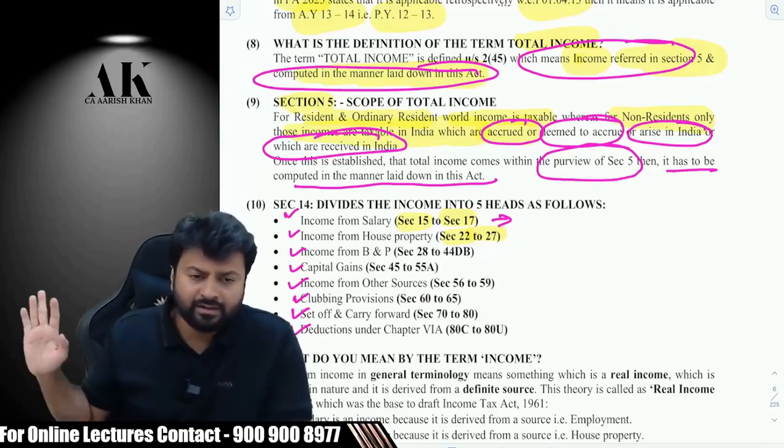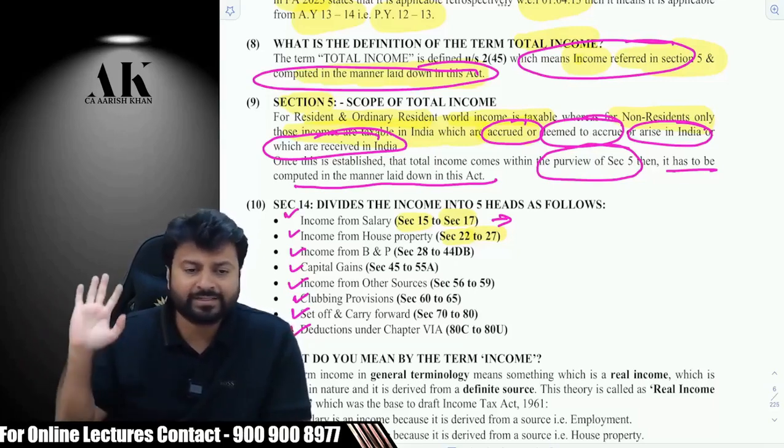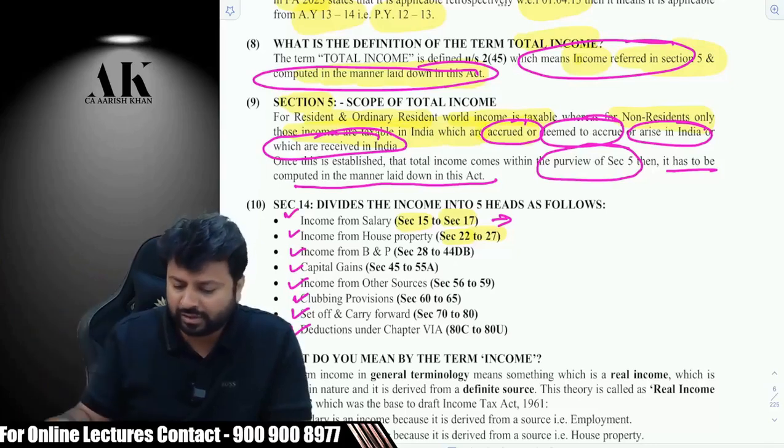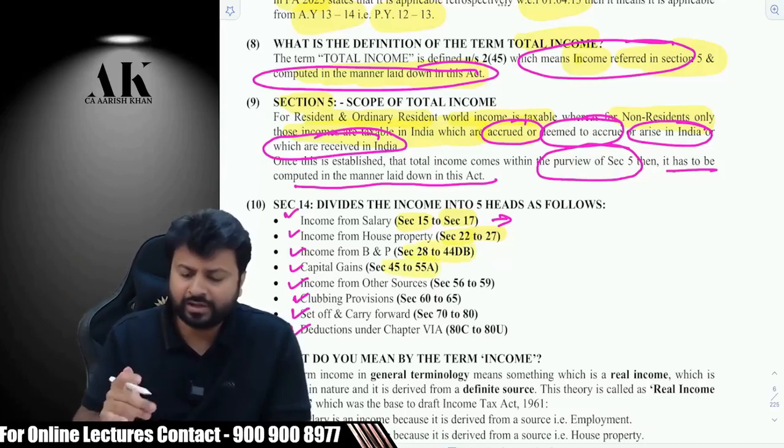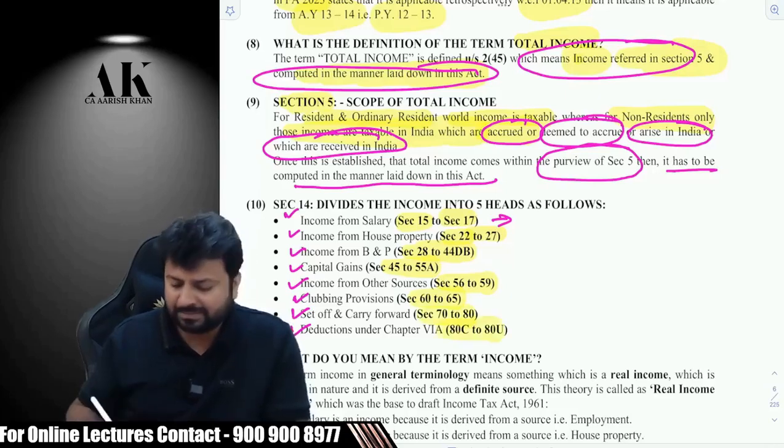Those are omitted. Omitted means not omitted from the syllabus, but omitted from the Act itself. It was relevant earlier, now it is not relevant. Then sections 28 to 44 are business and profession. Sections 45 to 55 are your income from capital gains. Then other sources, then clubbing, then set off, and then your master deduction, Chapter 6A.